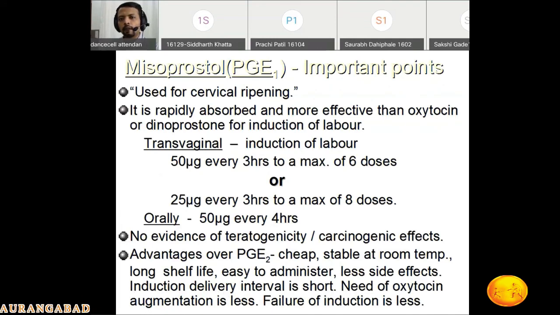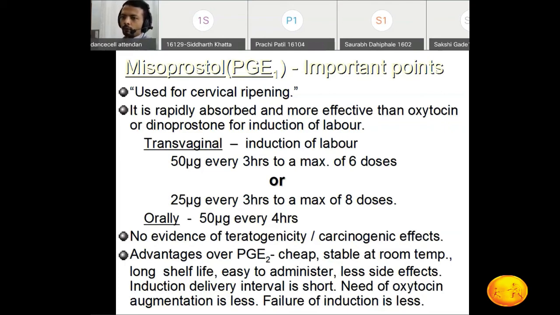Okay, and one more tool available for induction of labor is misoprostol, that is PGE1, which is mostly used for cervical ripening. That is the misoprostol tablet, prostaglandin E1 tablet. The tablets for induction are available in a 25 microgram dose.